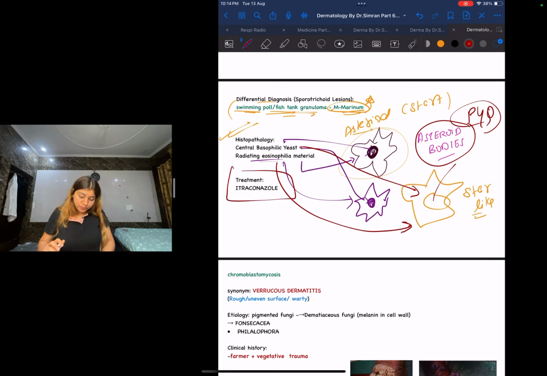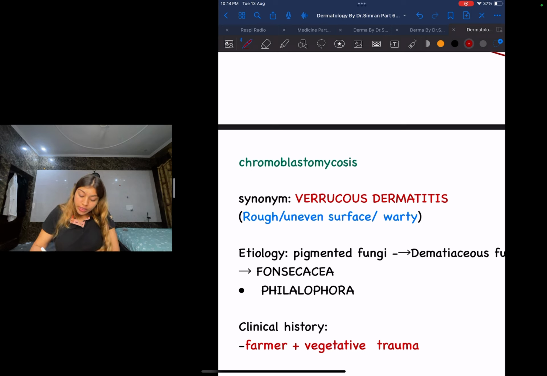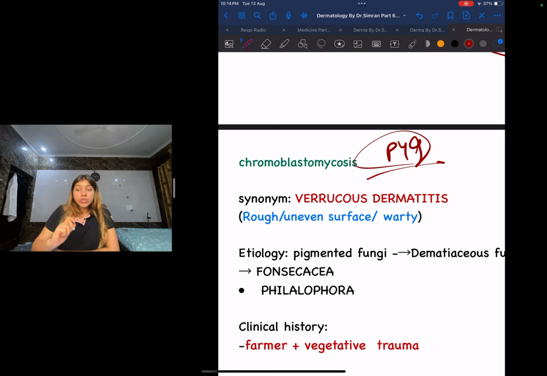Next, let us move on to the second. It is going to be chromoblastomycosis. Again, a very favorite question even in microbiome. This is also a PYQ. What is chromoblastomycosis also called as? It is called verrucous dermatitis.